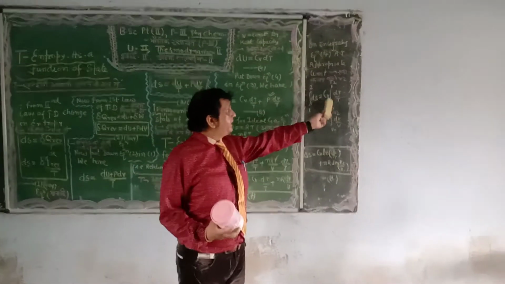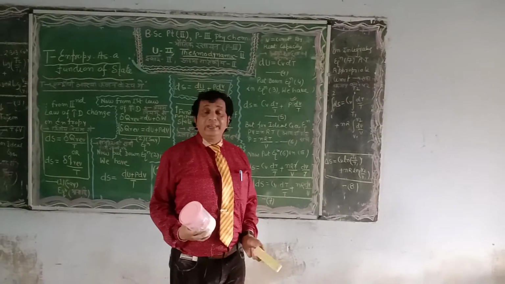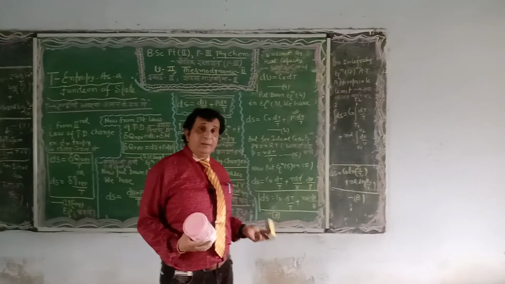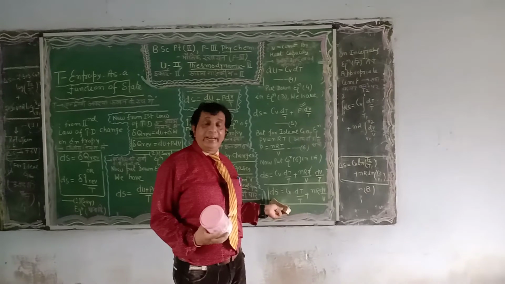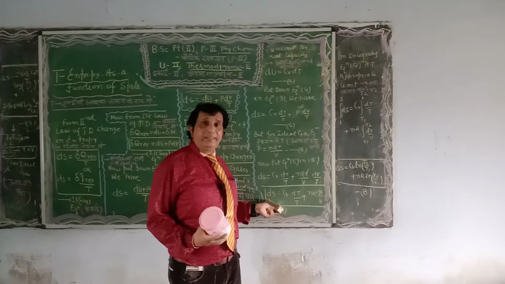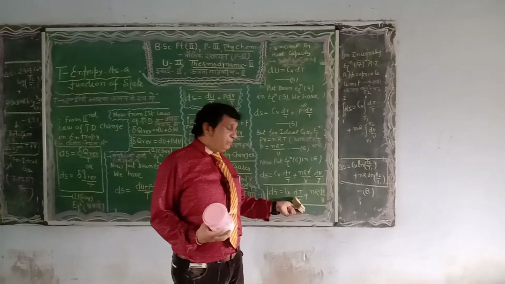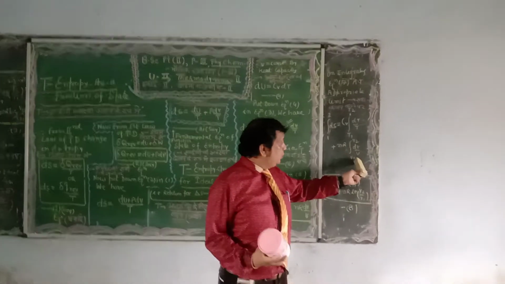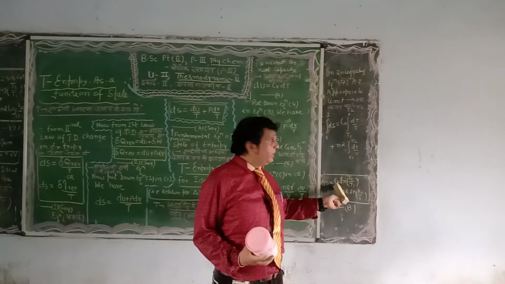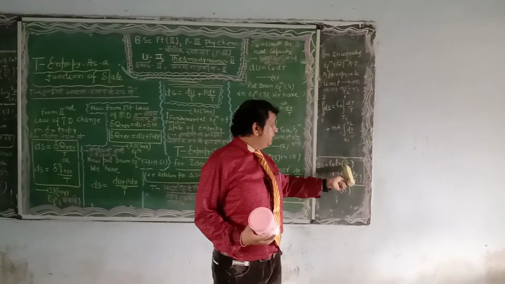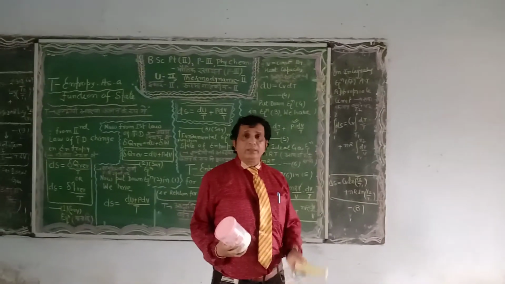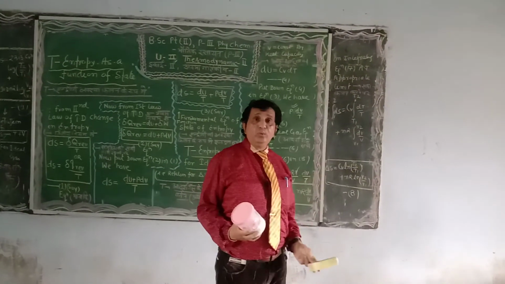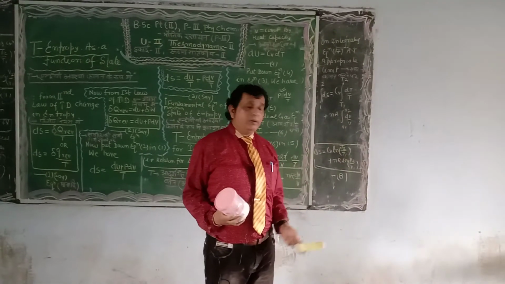Now, on integrating equation number 7 with the appropriate limits, dear students of BSc part 2, dS will be integrated from S1 to S2, temperature from T1 to T2, and volume from V1 to V2. I have mentioned this on the blackboard here. On solving, the integral of dT upon T from T1 to T2 gives ln, by substituting the limits S1 and S2 for entropy, T1 and T2 for temperature, and V1 to V2 for volume.